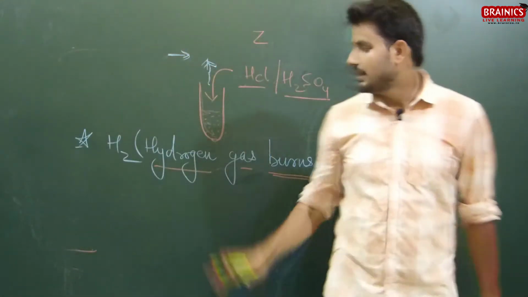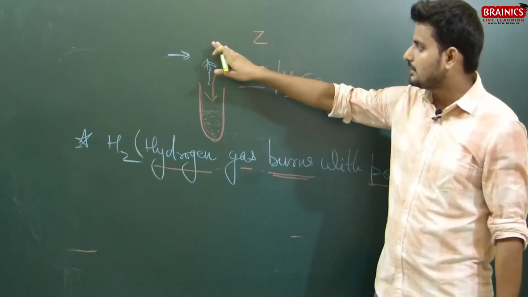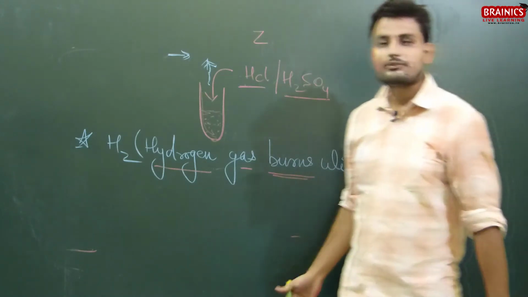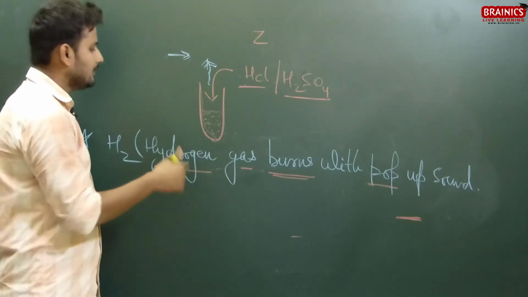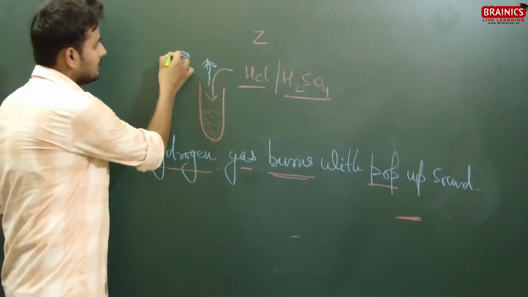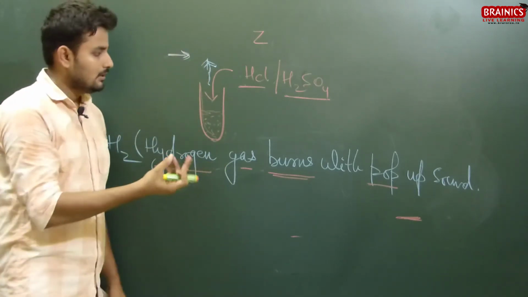Is it possible to make that gas liquid again? You will say no, it is not possible. So what we are witnessing here is a chemical change. And how will we diagnose which gas it is? We will light a burner near the test tube, and that gas will burn with a pop sound.